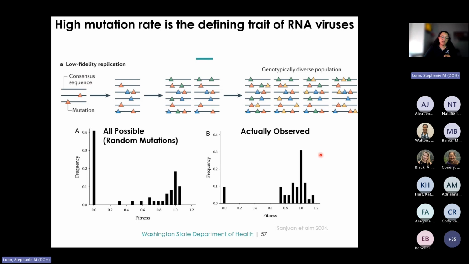Given that RNA viruses are characterized by their high mutation rates, what are the practical implications? How does this affect the virus? Researchers have studied the distribution of fitness effects caused by single nucleotide substitutions in RNA viruses. Figure A illustrates the frequency of fitness values associated with random single nucleotide substitutions, while figure B shows the frequency of fitness values for mutations that have been observed and documented. Frequency is on the y-axis and fitness is on the x-axis.